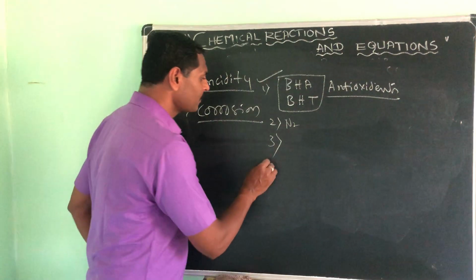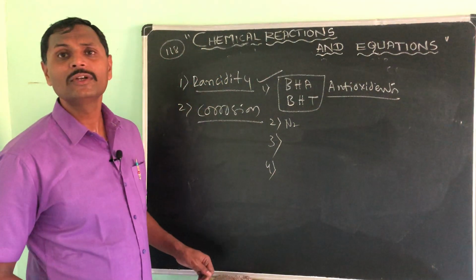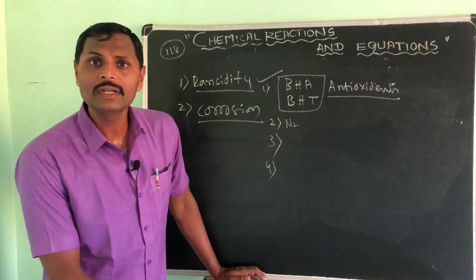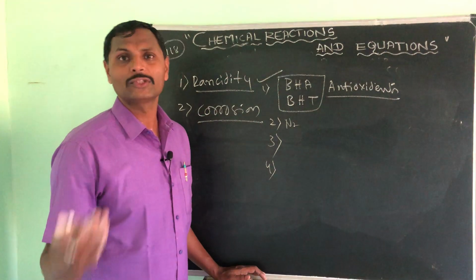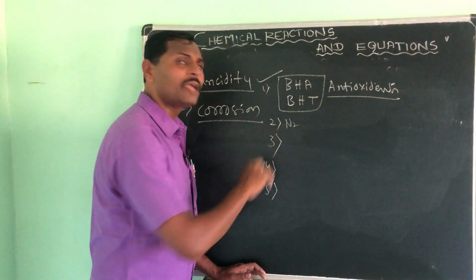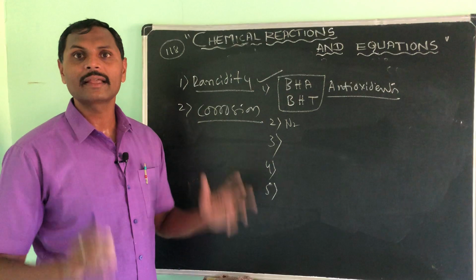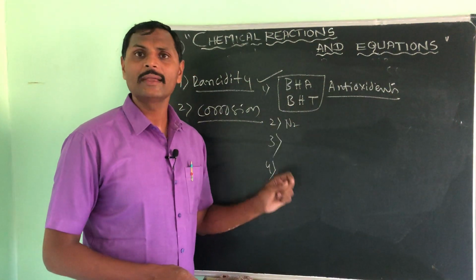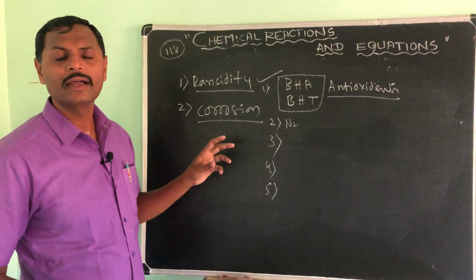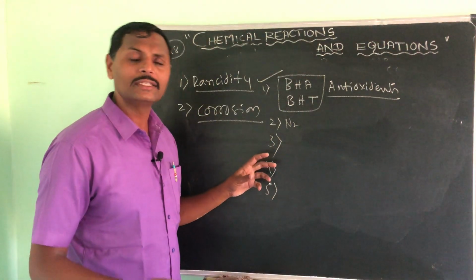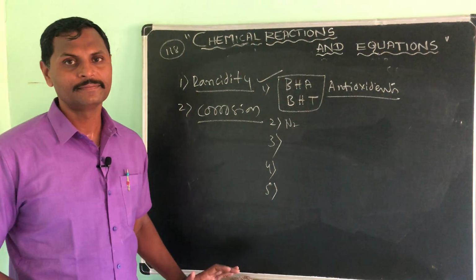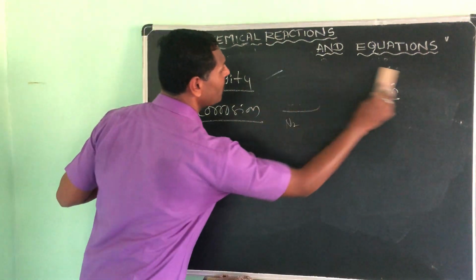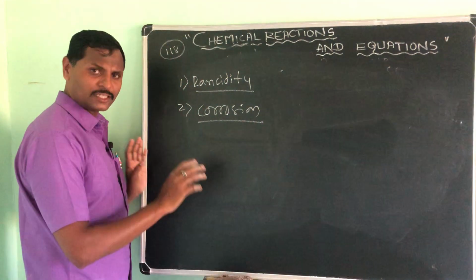Fourth one, avoid exposing the food to light. Fifth one, keep the food in an airtight can so that no air can go inside. If we follow these five preventive measures, we can avoid rancidity. Understood? I think this is understood. Next I will move on to corrosion, the last part.